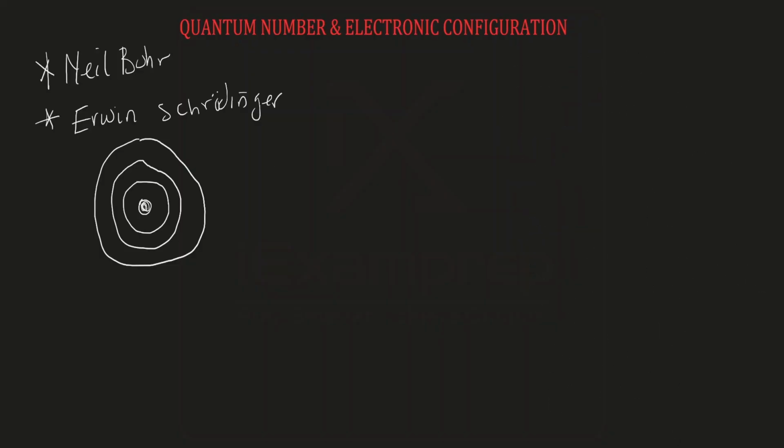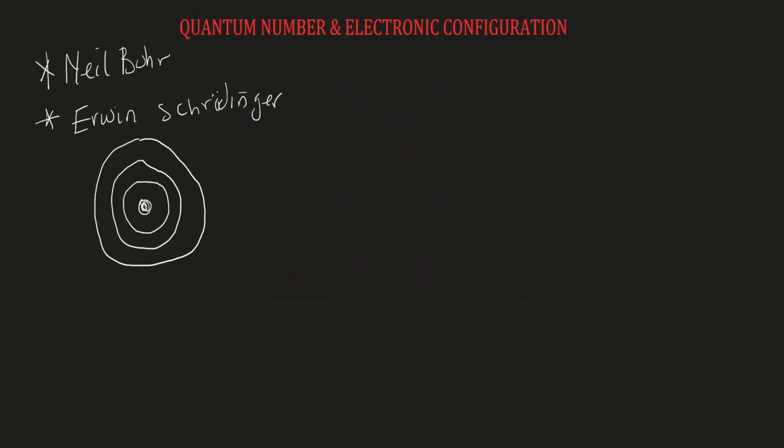So now let's go to the business of the day. We are dealing with quantum numbers, and we said that quantum numbers are solutions that are used to describe the position, the location of electrons in their orbital. Niels Bohr said that electrons are only located in regions known as orbitals. So if you want to locate electrons in their orbital, what we use to do that is quantum numbers. Now, there are 4 quantum numbers that were given by Erwin Schrödinger.